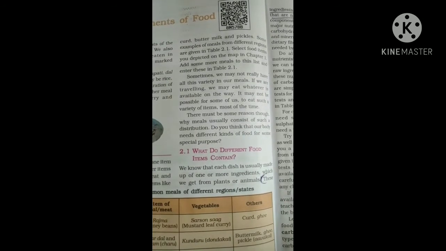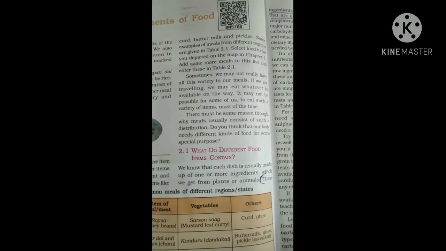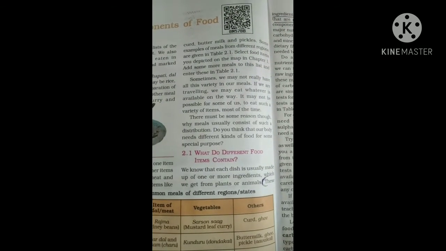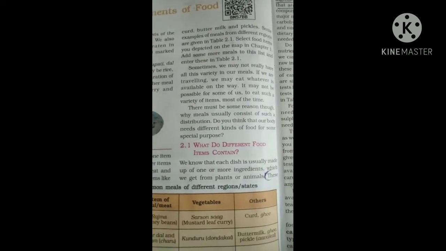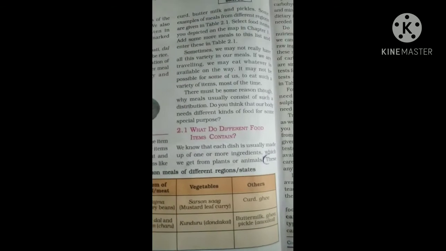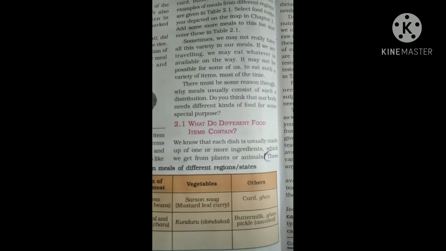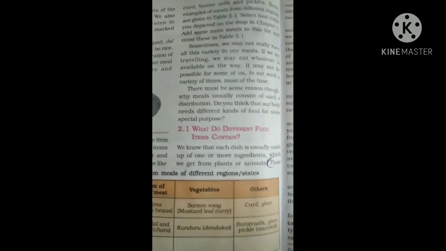Do you think that our body needs different kinds of food for special purposes? Yes, our body needs different foods for different works. Then what do different food items contain? Different foods contain different components. As you know, each dish is usually made up of one or more ingredients.